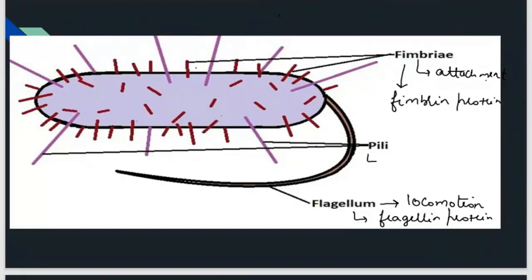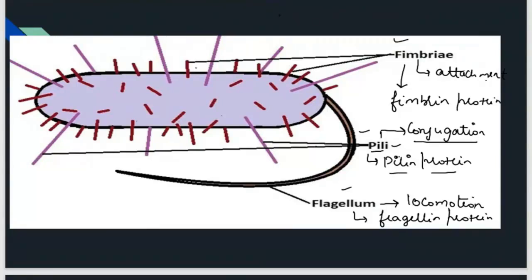Now pili. Pili is made up of pillin protein, and pili is responsible for conjugation. It means transfer of genetic material, DNA, from one bacteria to another bacteria. It is with the help of pili, made up of pillin protein. Is it clear, these three structures? Pili are longer than fimbriae. The size of pili is bigger than the size of fimbriae. These three are made up of proteins.